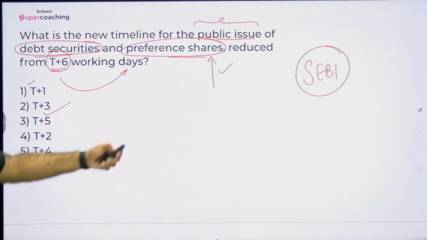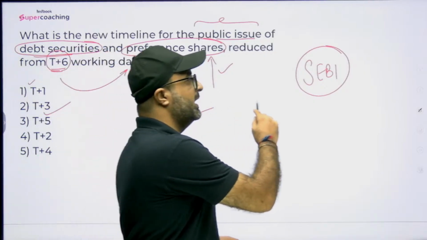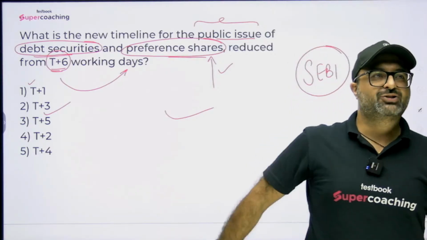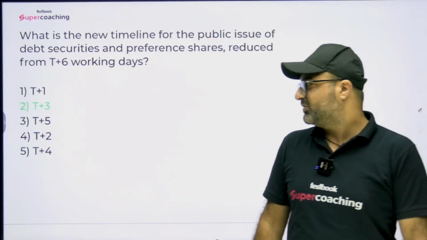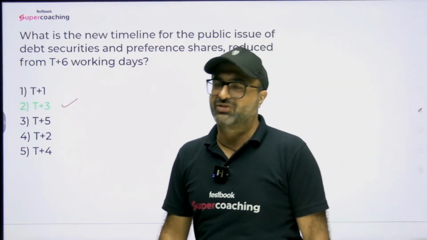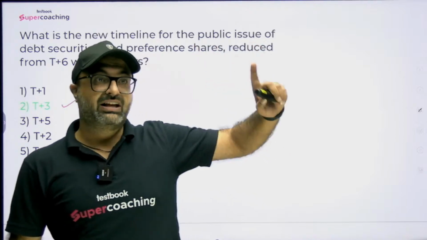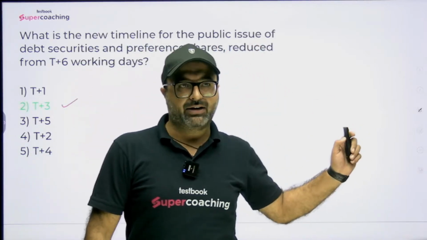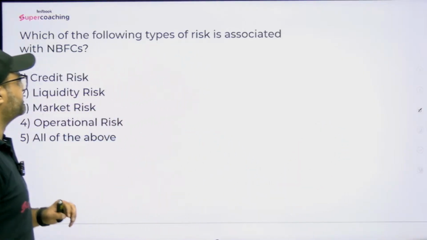So this will undoubtedly ease, or it will be a step considered as improving the ease of doing business in the country. So the answer to this particular question is T plus 3, that is from T plus 6, now it has been reduced to T plus 3 days. But remember, 3 are working days. Working days. Non-working days are not added. Moving on to the next question.